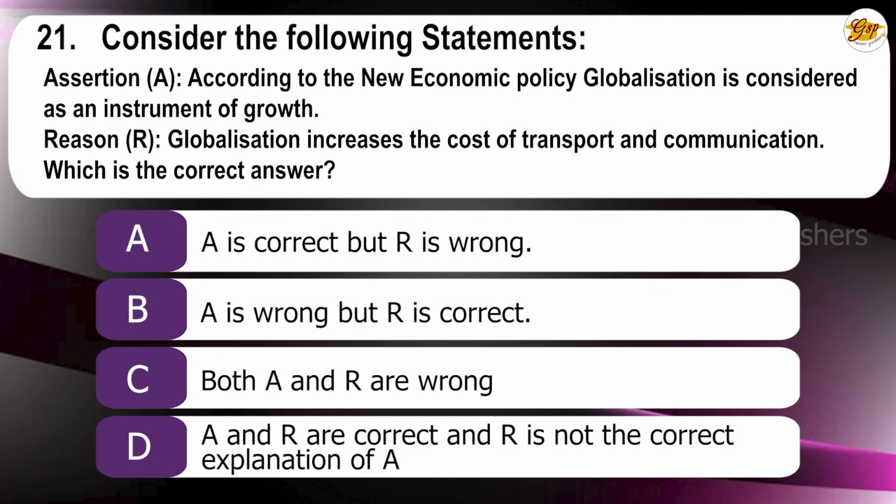Consider the following statements. Assertion: According to the new economic policy, globalization is considered as an instrument of growth. Reason: Globalization increases the cost of transport and communication. Which is the correct answer? A. A is correct but R is wrong. B. A is wrong but R is correct. C. Both A and R are wrong. D. A and R are correct but R is not the correct explanation to A. The correct answer is A. A is correct but R is wrong.